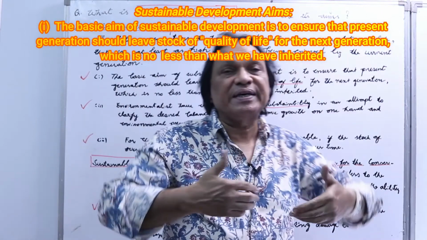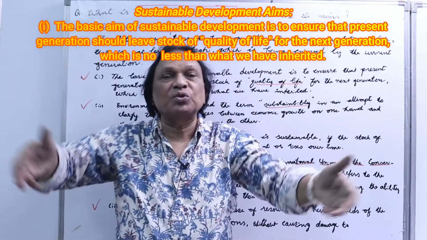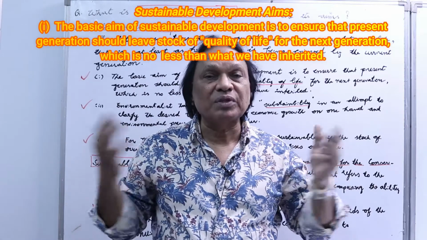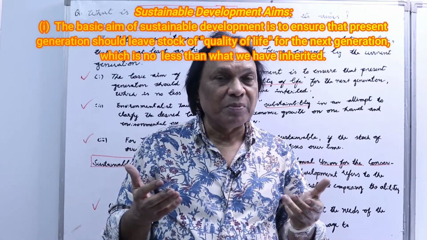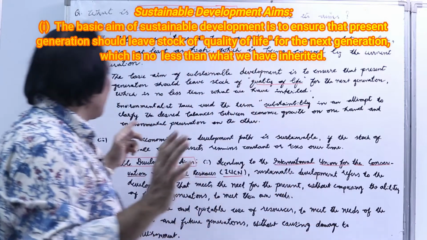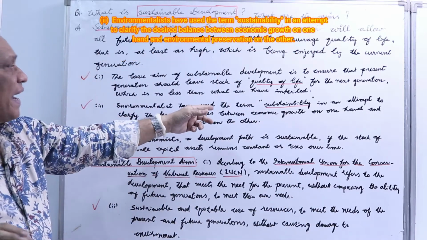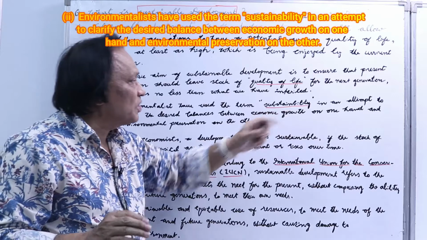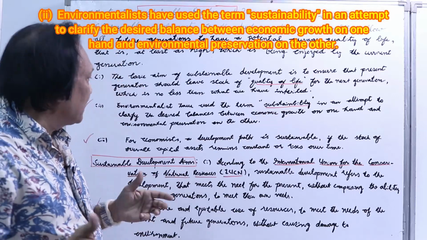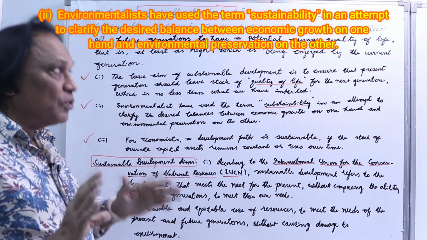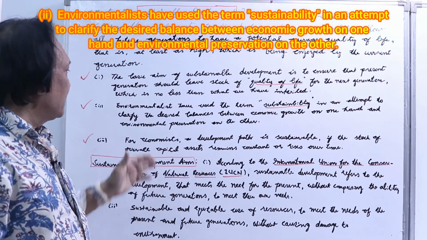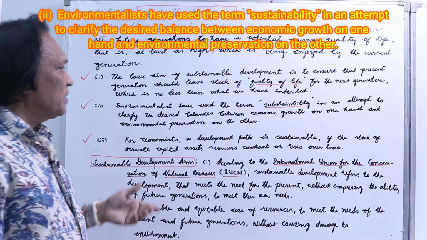We have inherited, so we should pass it on to the future generation to have the same kind of good life what we have. So the second point, environmentalists have used the term sustainability in an attempt to clarify the desired balances between economic growth on one hand and environmental preservation on the other hand.